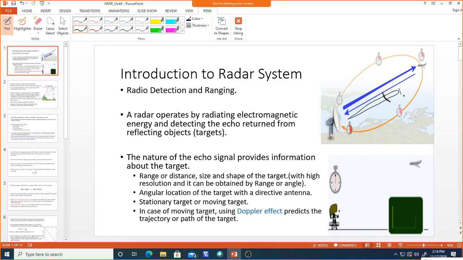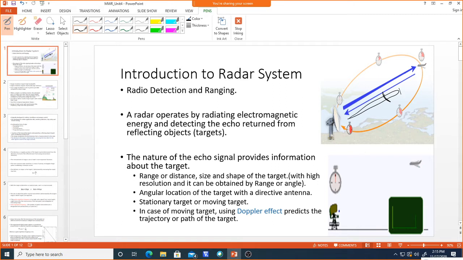So how can we design a directive antenna? Maybe you can use the parabolic reflector, the dish antenna, because of its aperture size you are going to get high directivity. You might know the directivity equation. It depends on the effective aperture of this dish, so you can find out the directivity. If you go on increasing this aperture size, obviously the directivity is going to increase.